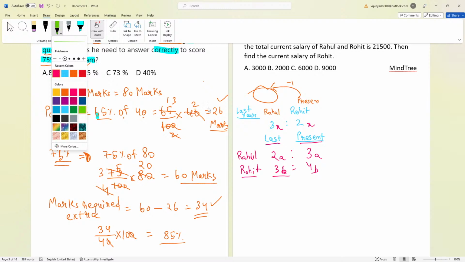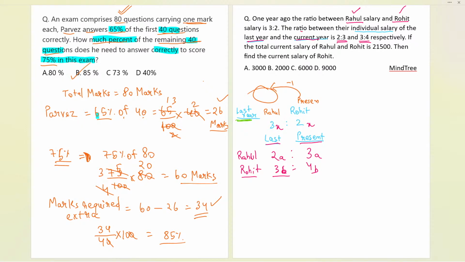If I show you, here this is last year salary and this is also last year salary. So both are last year salary, so definitely this part will be equal to the part that we have written over here, the ratios. Definitely that is true. So if that is the case, we can compare this 2a with this 3x over here.